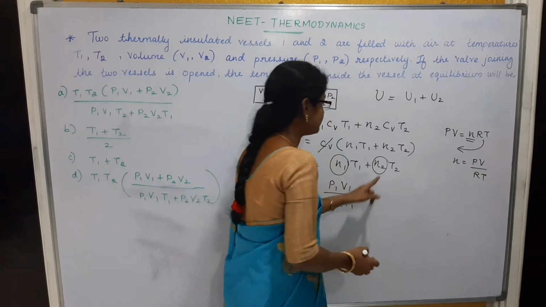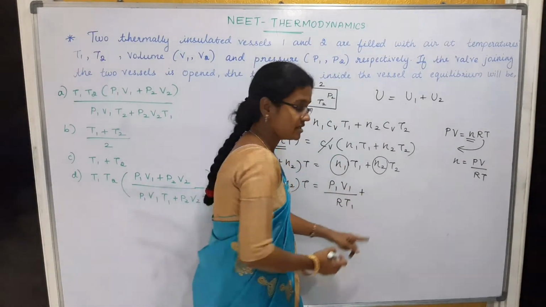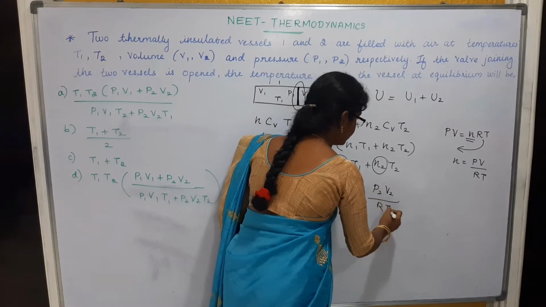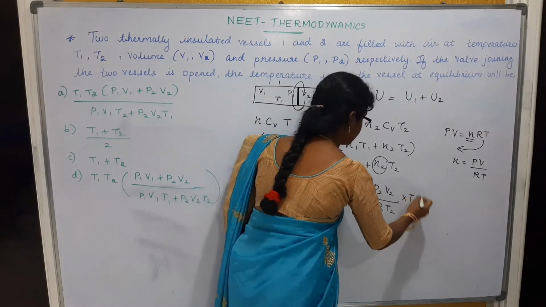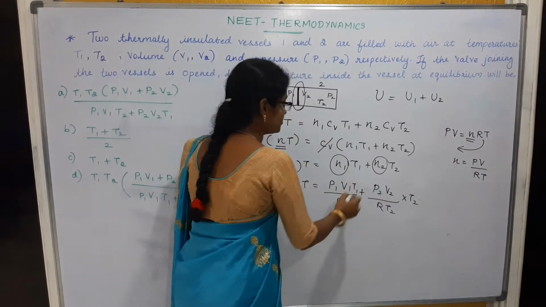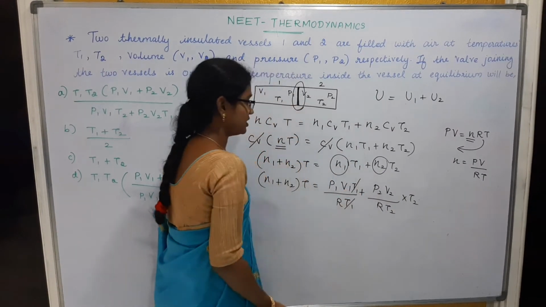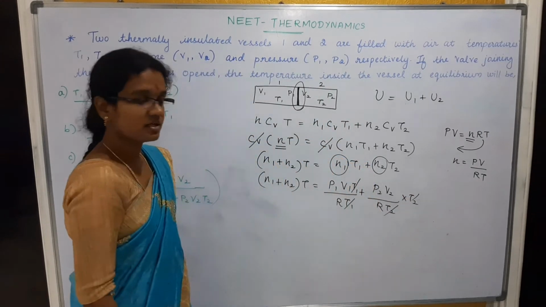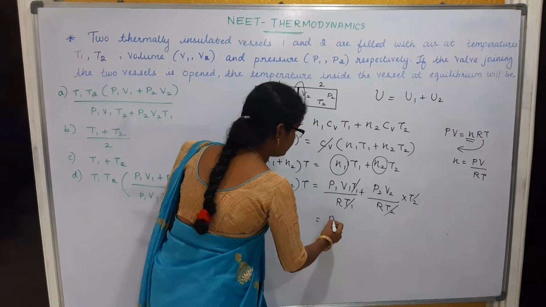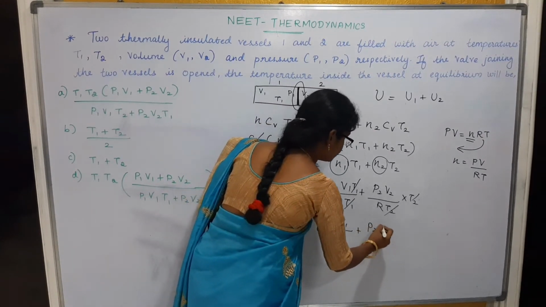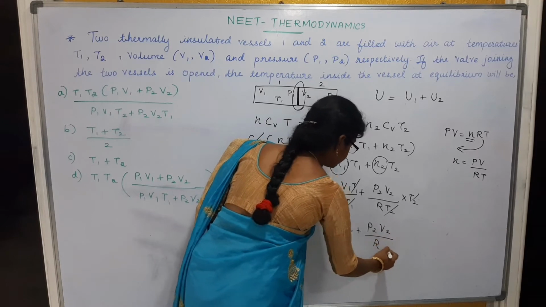In a similar way, you can replace this n2 as P2 V2 divided by R into T2, into this T2, right? So here T1 is also there. This T1 and this T1 get cancelled. This T2 and T2 get cancelled, right? So we will get P1 V1 divided by R plus P2 V2 divided by R.